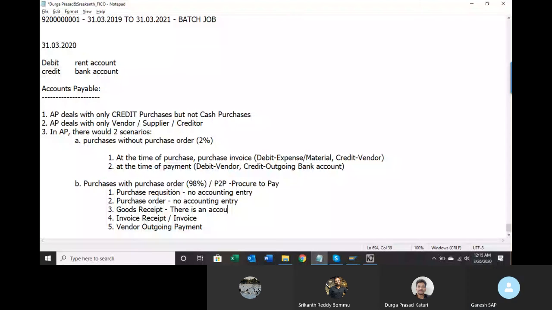Debit raw material. What is credit? GRIR clearing account. So it is an interim account. For adjustment purposes this account will be used, but this is the normal practice. So we are debiting raw material, and we are supposed to credit the vendor directly, for raw material or expense, I would say, or service. Expense means service expense only.